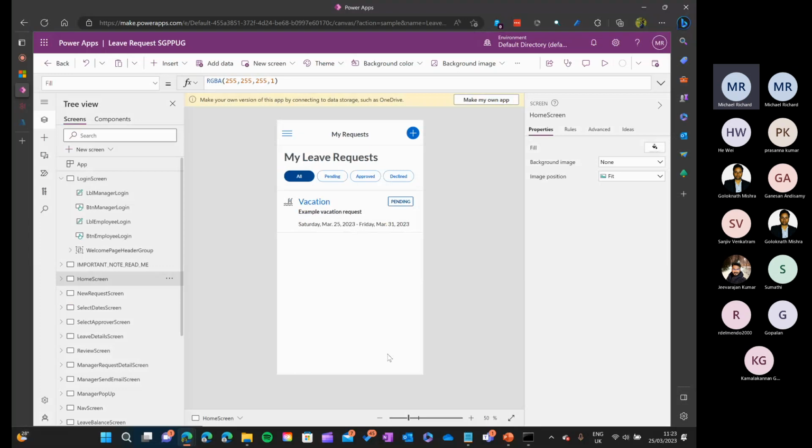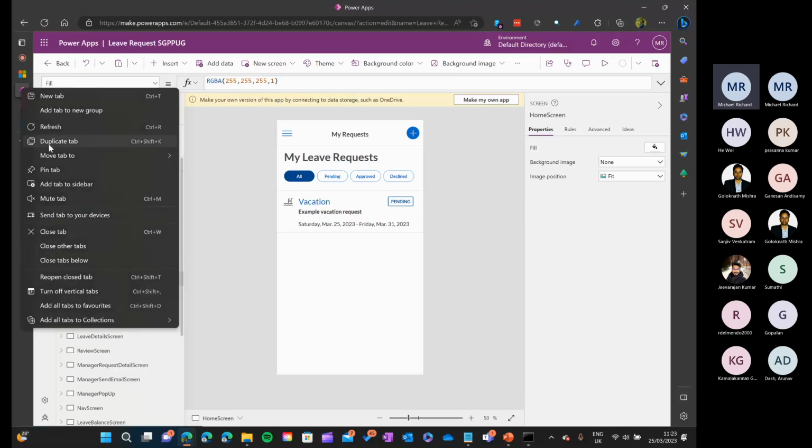Okay, so now we have created a Canvas app. We have also installed the RAP solution. However, the RAP feature will not turn on for this app till the Canvas app is part of a Power App solution or a Dynamics 365 solution. Okay, so what we need to do is we need to add this Canvas app to a Power App solution. Okay, so once it is saved, just go back.